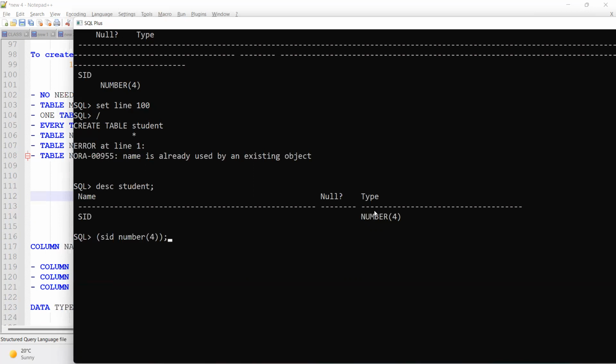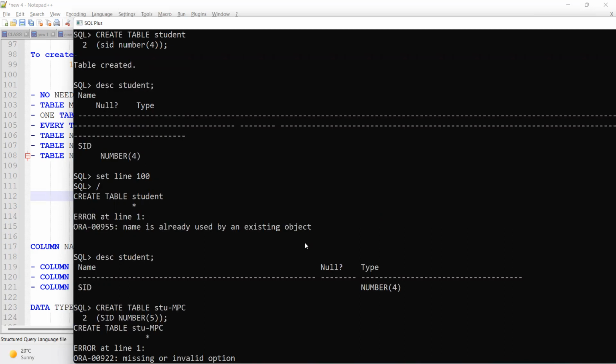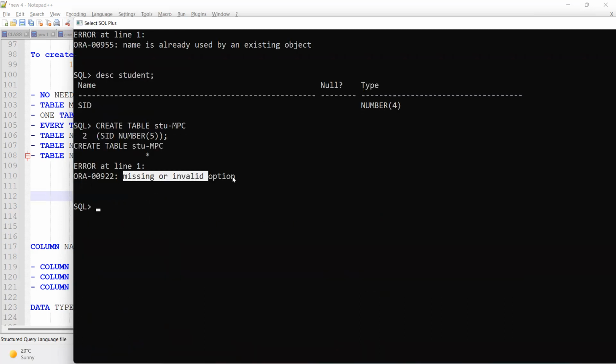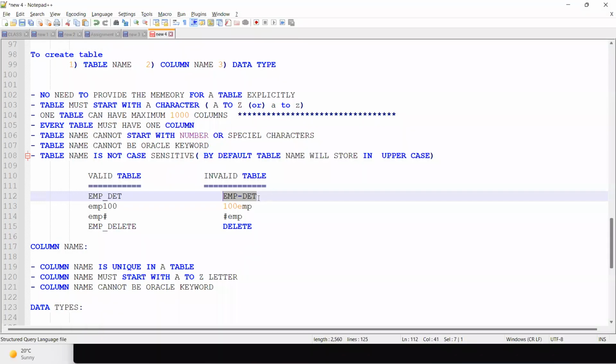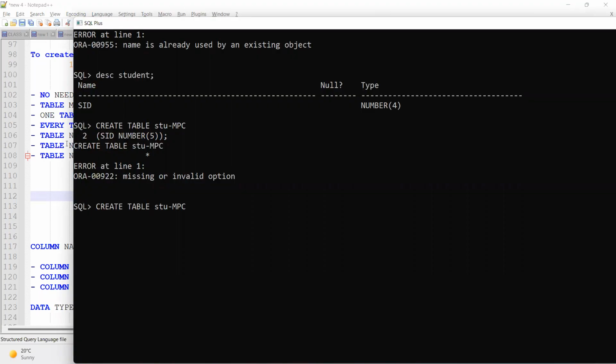For example, student hyphen some MPC course, SID of number data type 5. See, missing or invalid option. Is it accepting if you give a hyphen? Is it accepting for SQL? No, no. So this is an invalid option.